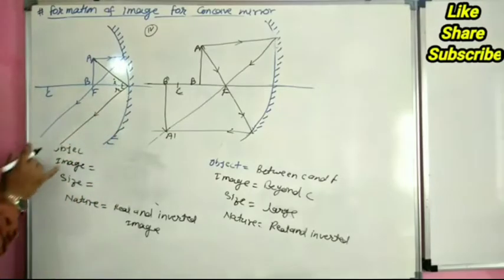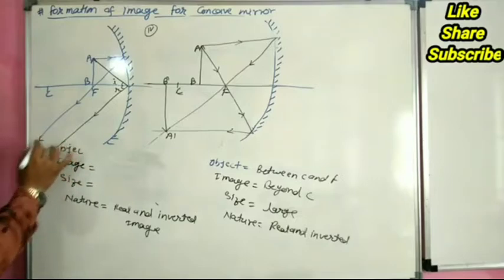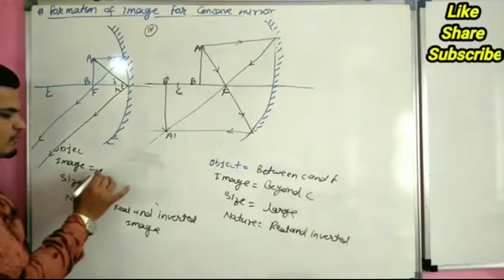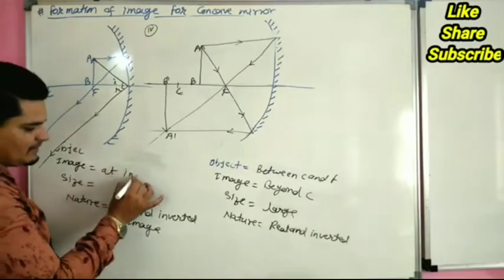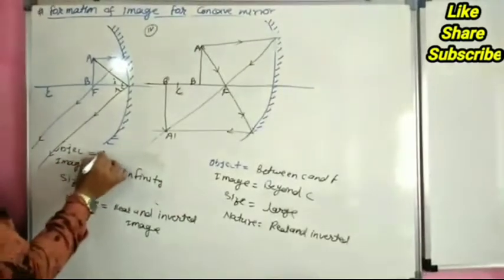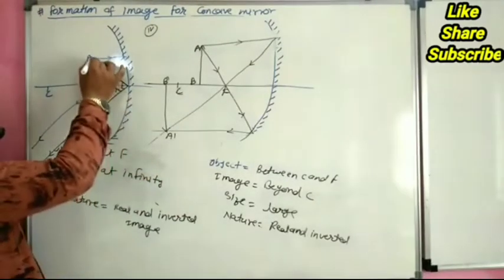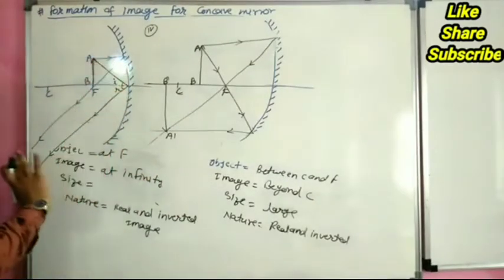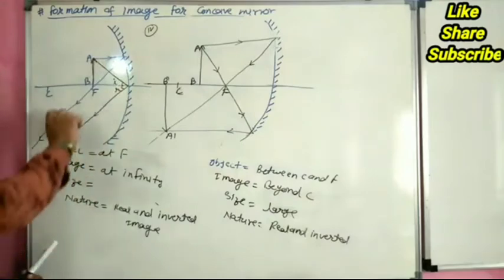They are parallel and they do not meet. So we consider they meet at infinity. So image form at infinity. Object is at focus, and image do not form because both the lines are parallel.